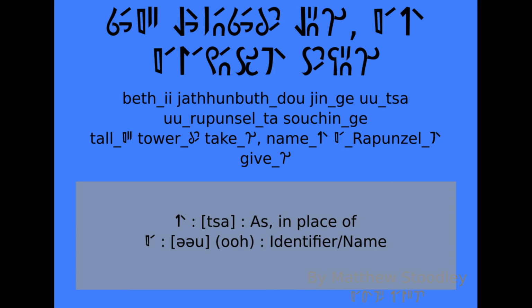Ta is a marker that comes at the beginning of a word to say I'm giving a name. So Rapunzel is Rapunzel. It also means name when used as an item by itself.